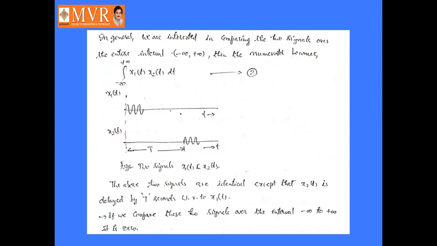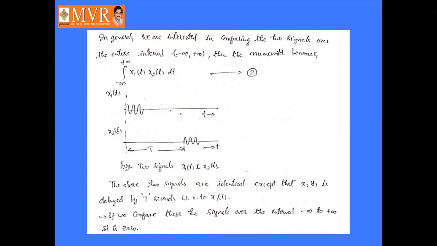Here we are comparing two signals which are the same in shape, but the second signal may be delayed with respect to the first signal. In that manner we will compare the two signals.